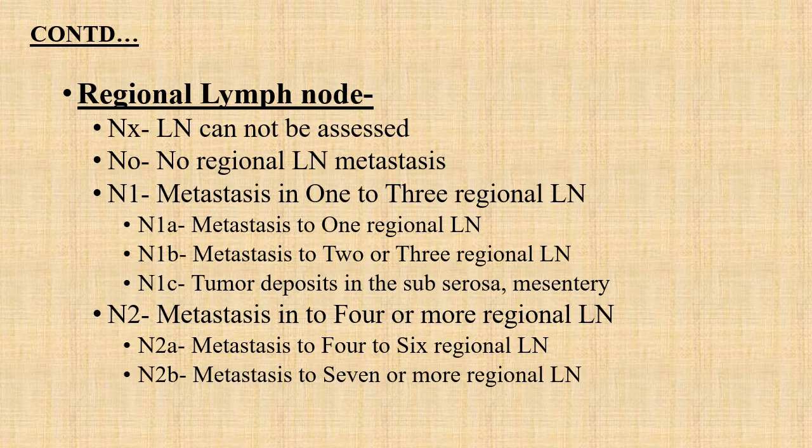The next, N, is for the lymph nodes or regional lymph nodes. If lymph nodes cannot be assessed, then NX. No metastasis in the lymph node seen, then N0. If metastasis to 1 to 3 lymph nodes, then for 1 lymph node N1A, 2 to 3 lymph nodes N1B, and if tumor deposit in the subserosa and mesentery, then N1C. For more than 4 lymph node metastasis, 4 to 6 regional lymph node metastasis, N2A, and 7 or more lymph node metastasis, it is labeled as N2B.